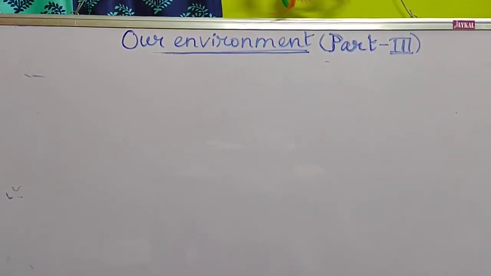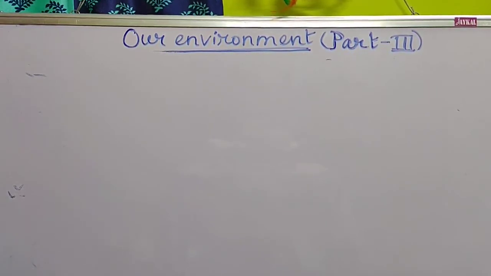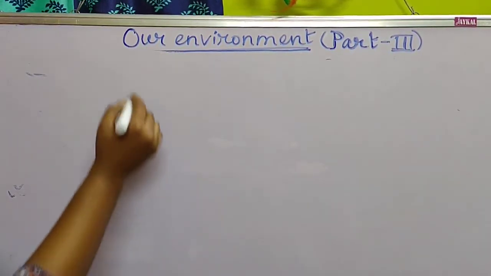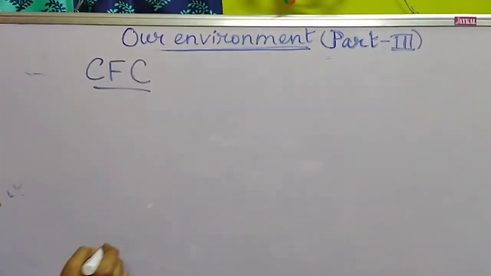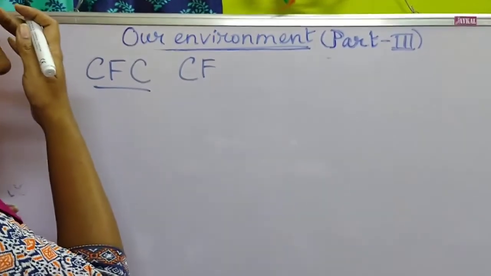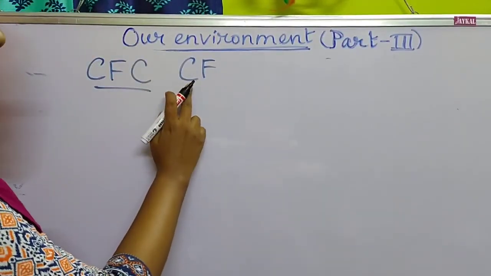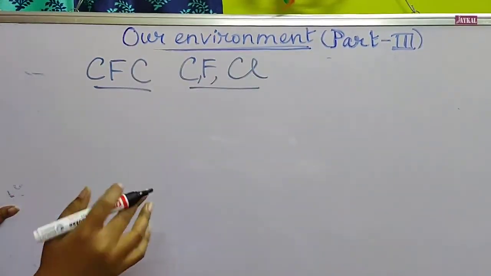So next, what are the things that mainly cause the depletion of the ozone layer? One is chlorofluorocarbons. Different types of compounds containing carbon, fluorine and chlorine are called chlorofluorocarbons.